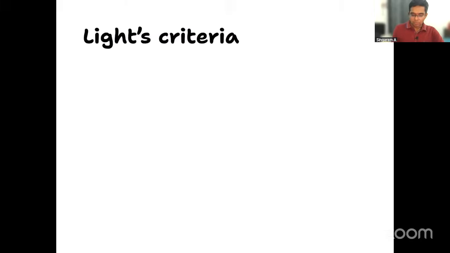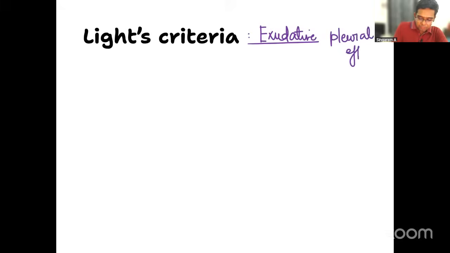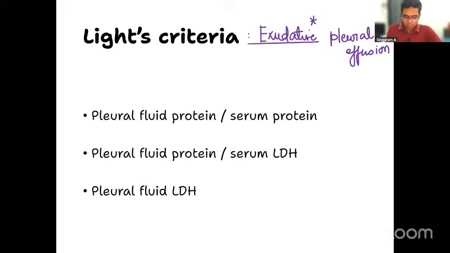Now let me just quickly take you through something called Light's criteria, which is for exudative pleural effusion. And this is very, very important. At least in the last 3 or 4 years, 2 questions have come from this particular section itself. It's extremely important. Light's criteria tells you if any one of the following characteristics, 3 things I'm going to put up, if any one of these 3 is noted, then you say straight away it's an exudative pleural effusion.